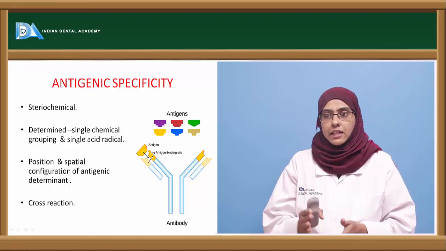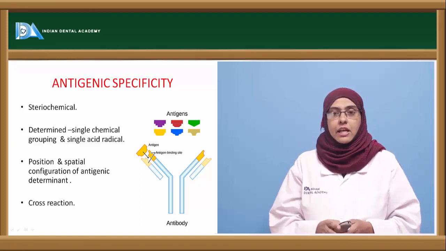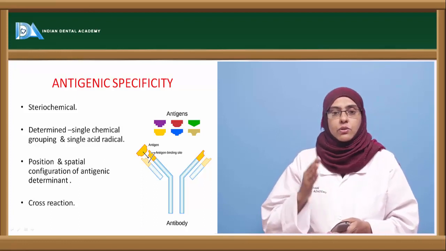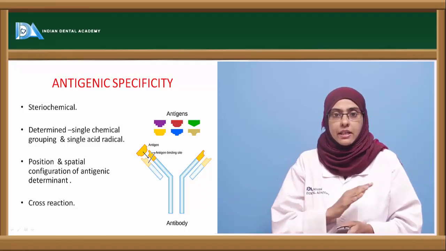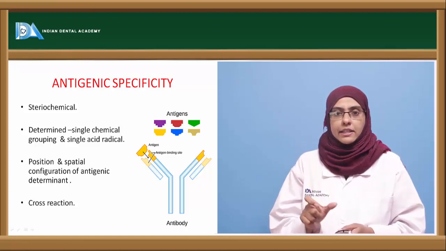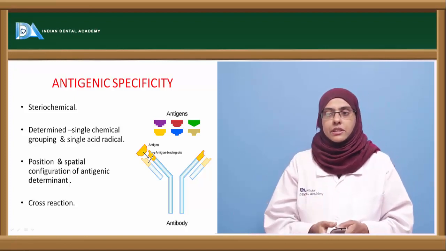Apart from that, the spatial conformation, whether levorotatory, dextrorotatory or mesorotatory, again makes a difference in the specificity of that particular antigen or antigenic determinant, which is the epitope.